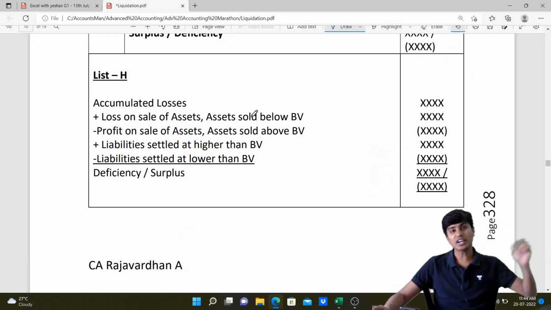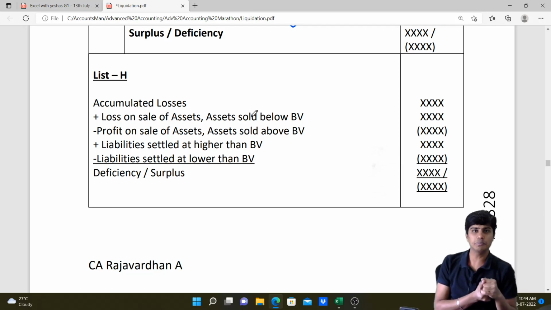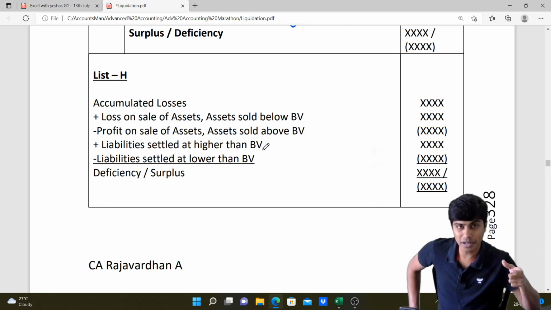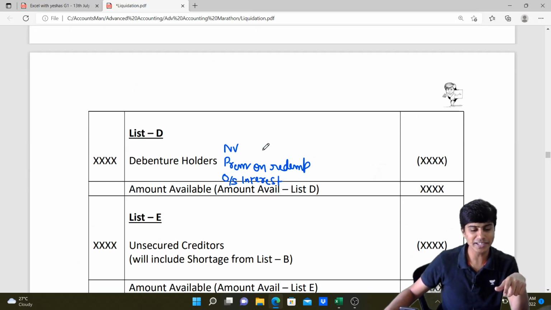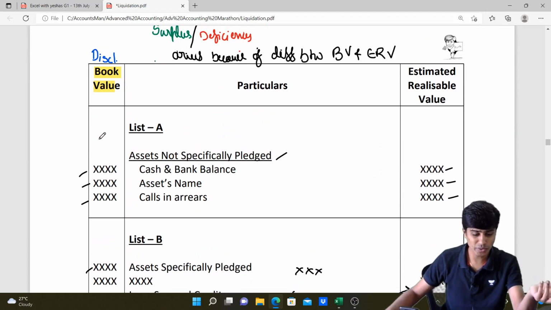List H, we start with accumulated losses. You might not be aware of why we start with P&L debit balance or accumulated losses. The answer is very simple. P&L account debit balance or accumulated losses is like an asset. It's not an asset, it's a debit balance, no? So it's like an asset. But can I write it in list A? Not possible. Why? Who will sell losses? Who will buy losses? So it has book value. It doesn't have estimated realizable value.